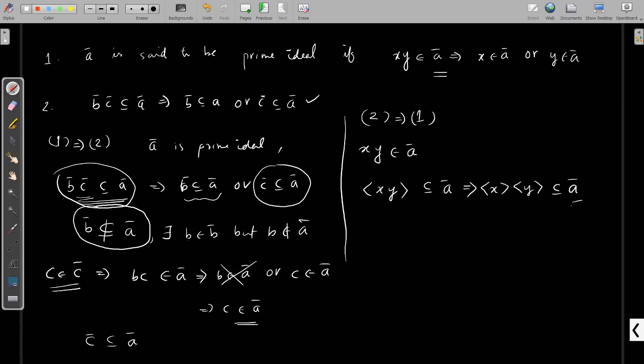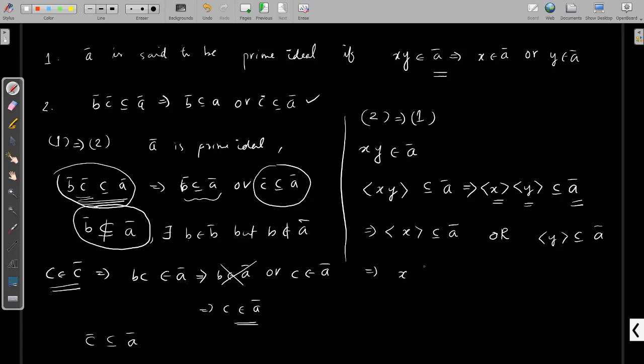That is contained in A. Our assumption is A is prime ideal with respect to the second definition. So these are two ideals, say B and C. So it is contained in A implies ideal generated by x is contained in A or ideal generated by y is contained in the ideal A. Okay, this implies if this holds, we can say that x is an element of this.